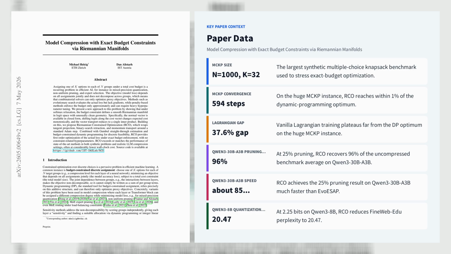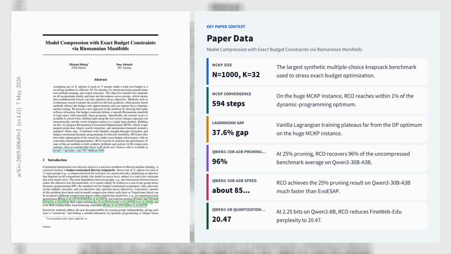On a multiple-choice knapsack benchmark with n equals 1,000 groups and k equals 32 options, RCO reaches within 1% of the dynamic programming optimum in 594 steps, while vanilla Lagrangian training stalls at a 37.6% gap and keeps violations around 10^-1, whereas the manifold maintains |C(alpha) - B| less than 10^-8. In realistic LLM compression, RCO matches or beats zero-order baselines at much lower cost.